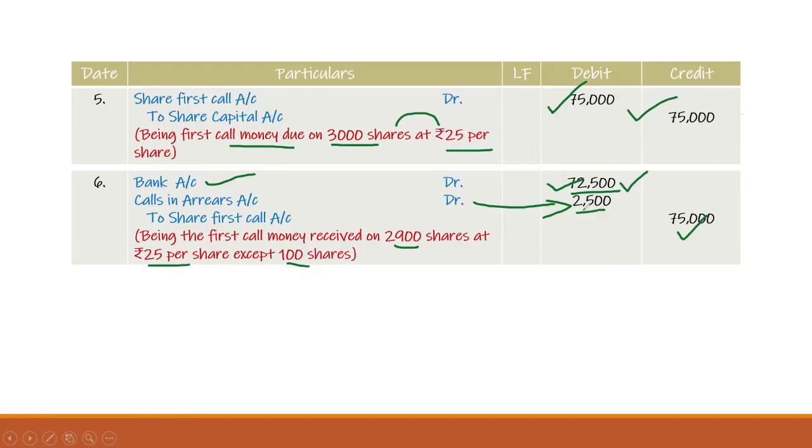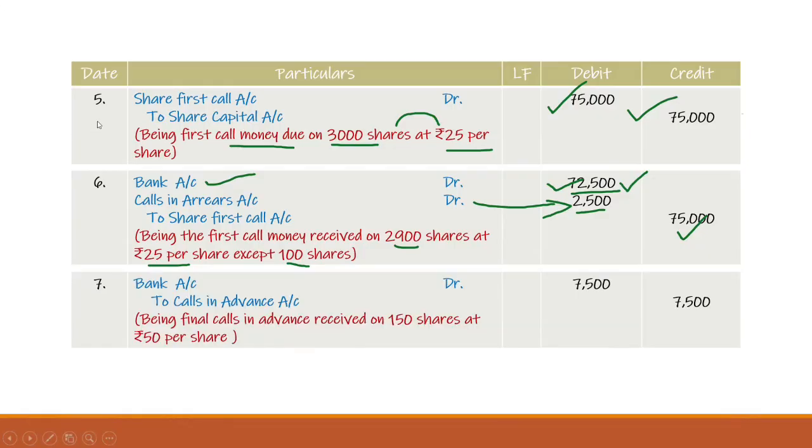And now the last entry we have to give. This is an additional entry. Usually when one call is there, we give two entries, and here only one call is there and two entries we have given. One more entry we have to take, for what? This is for calls in advance. What is the calls in advance entry? Bank account debit to calls in advance account.